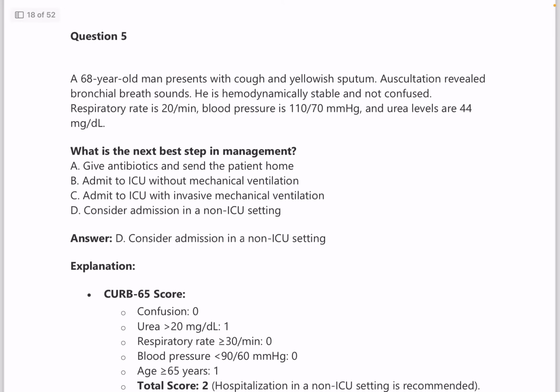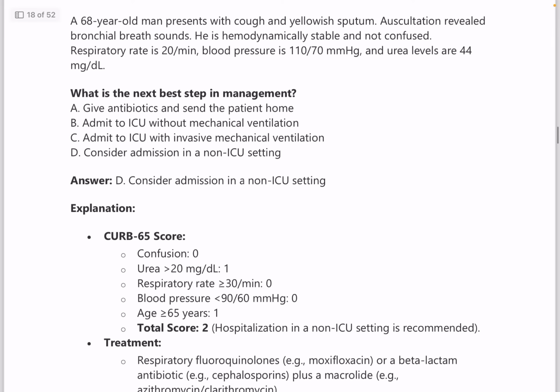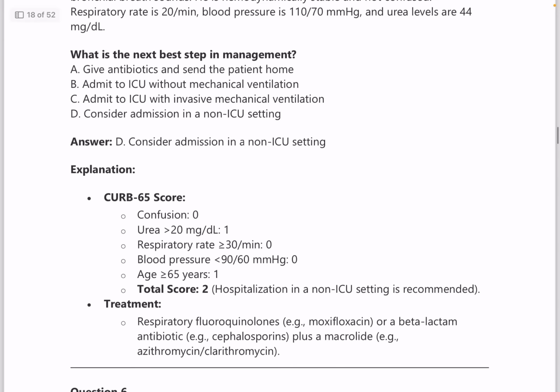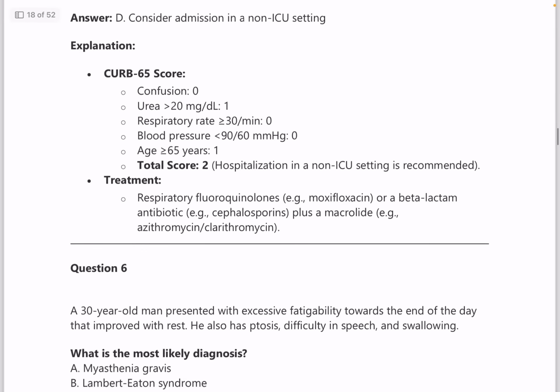Next question. A 68-year-old man presents with cough and yellowish sputum. Auscultation revealed bronchial breath sounds. He is hemodynamically stable and not confused. Respiratory rate is 20. BP is 110/70 and urea is 44. What is the next best step in management? Answer is consider admission in a non-ICU setting.